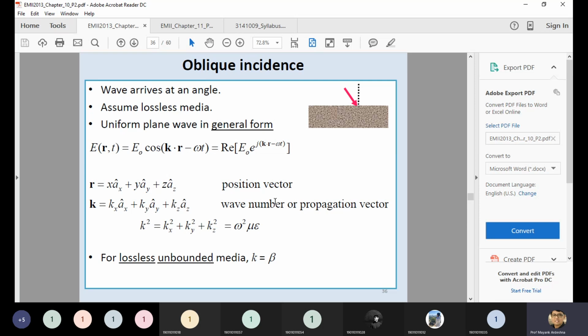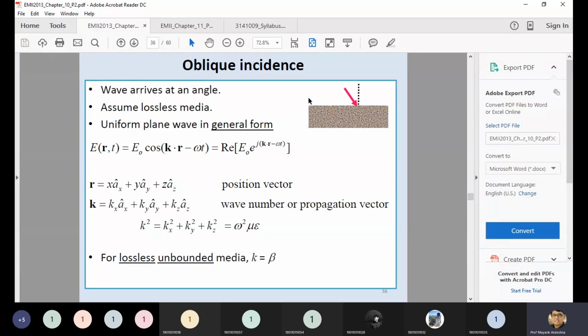Whenever you have two media, one medium is a dielectric and the second is free space or maybe a conductor, and the signal moves from one medium to the other. There is a chance the signals will be reflected, scattered, or diffracted. Because of this, there is the generation of an angle, which is nothing but an incidence angle or a refraction angle. So today we discuss two phenomena: one is parallel polarization, second is oblique incidence.